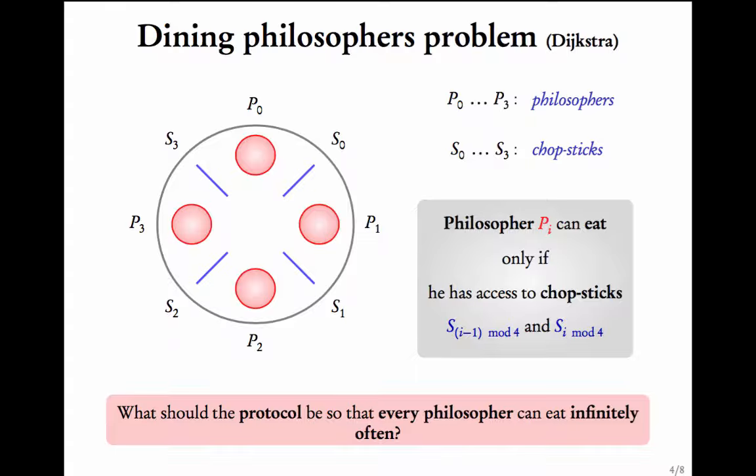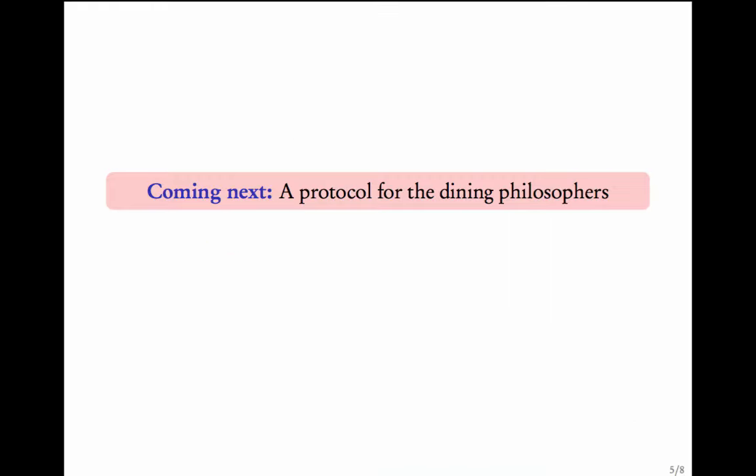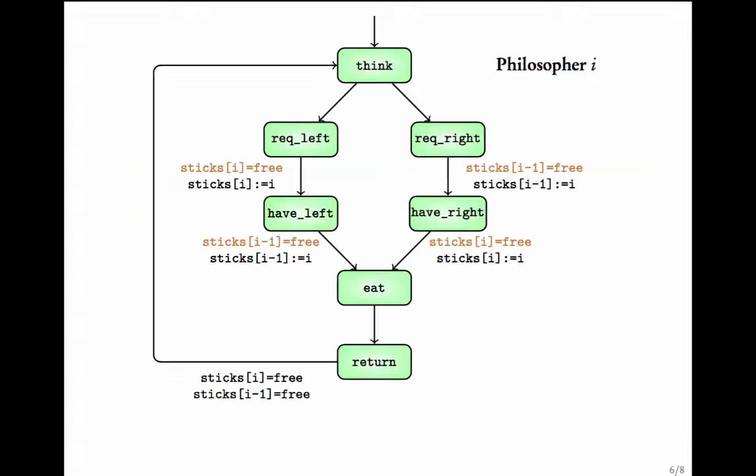This is a very famous problem. Let us now give a protocol for the dining philosophers. This is along the same lines as the mutual exclusion problem. We will try to solve this problem using our model of transition systems. Let us try to give a transition system for philosopher i.